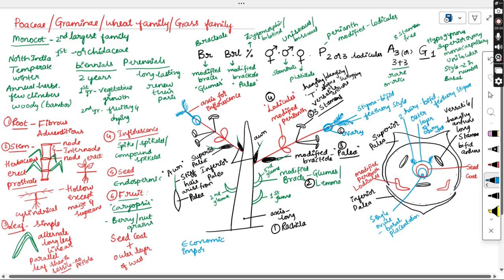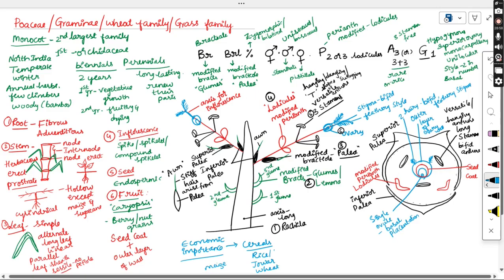Coming to economic importance, this will have cereals. All the types of cereals come under this Poaceae family. So let us go with rice, jowar, wheat, maize. All belong to the Poaceae family.